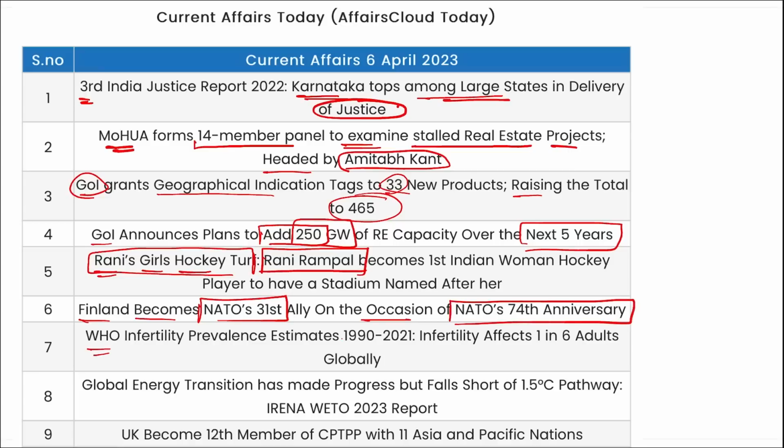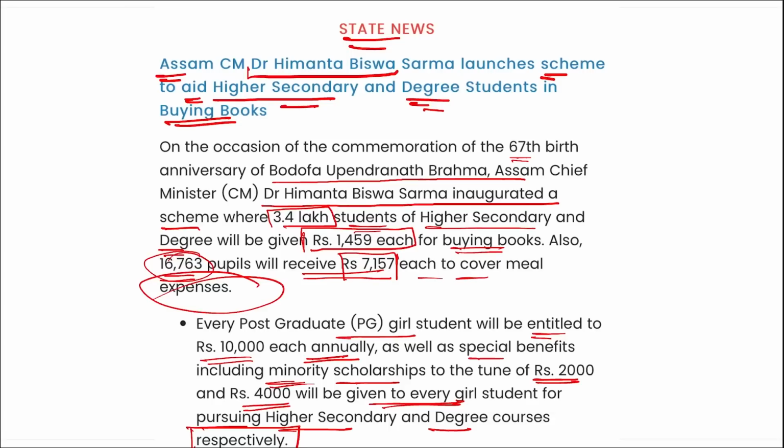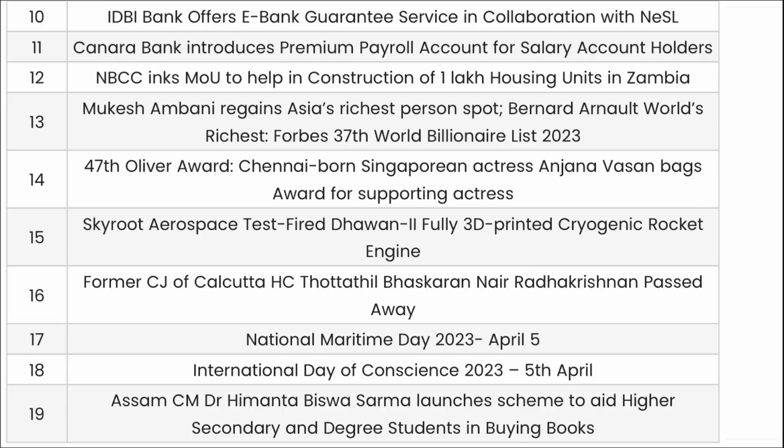WHO infertility report was released, and it stated that infertility affects 1 in 6 adults globally. Global energy transition has made progress but falls short of 1.5 degree pathway. UK became the 12th member of CPTPP with 11 Asia and Pacific nations.